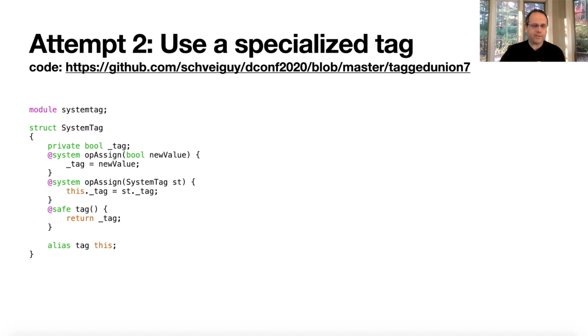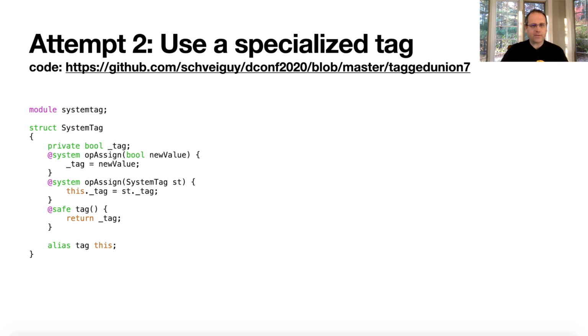That way you can't get around the privacy issue. Okay, so we have a system tag. It has a Boolean. Any attempts to assign to the Boolean are marked as system so that it can't be used from safe code directly. You have to use it from trusted code. But we'd still allow reading the tag, because that's fine. You can read the tag, you just can't write it. And using the tag function as the alias this allows it to just drop in nicely.